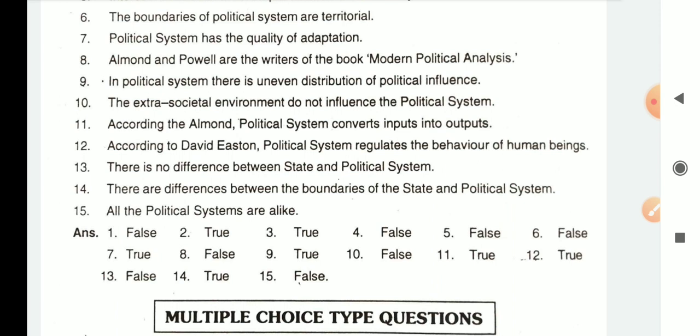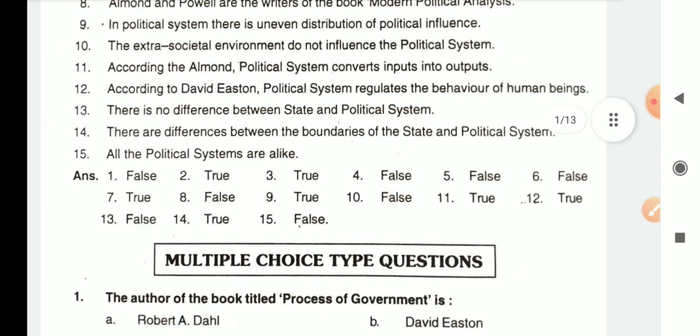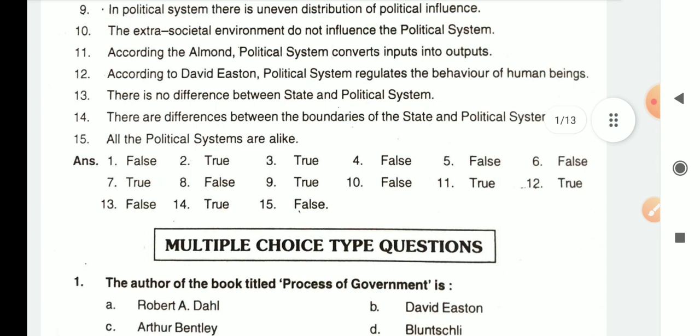And number 14. There are differences between the boundaries of the state and the political system. That's true. Territorial boundaries and extraterritorial boundaries are two major differences between them. So, all the political systems are alike. False. Political systems can be different, right? Indian political system is different, American political system is different, Arabian political system is different. But keep in mind, everywhere there is a political system.